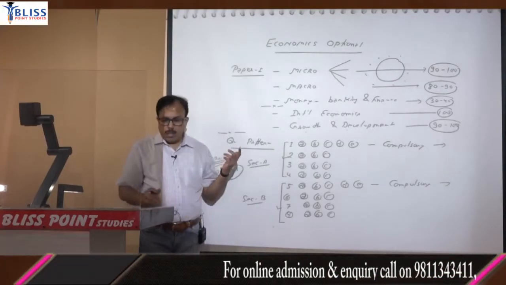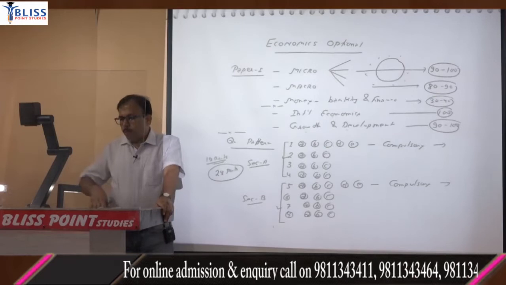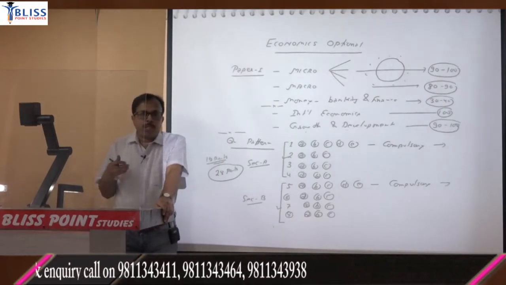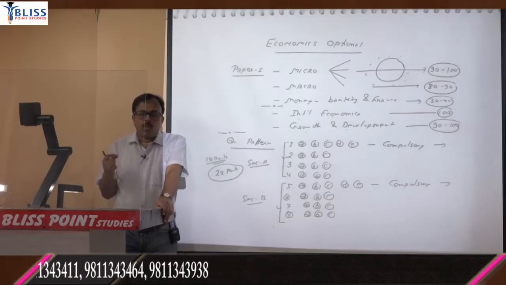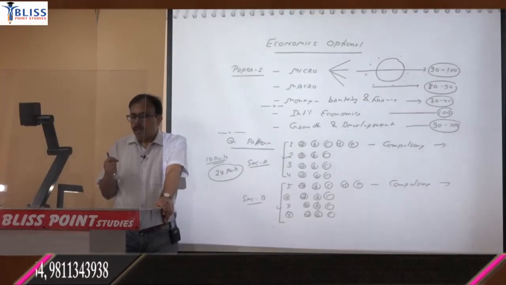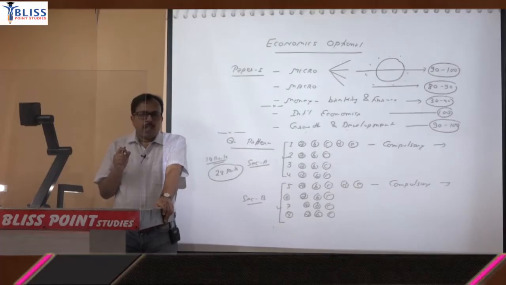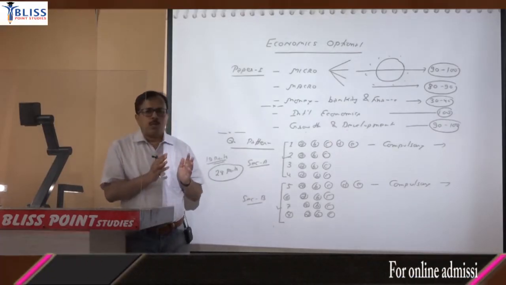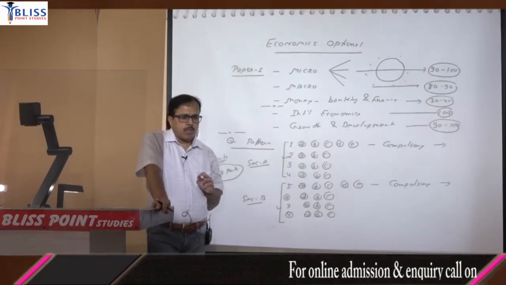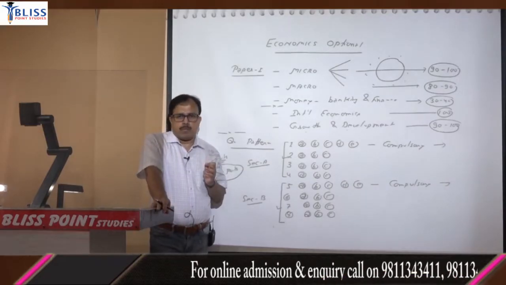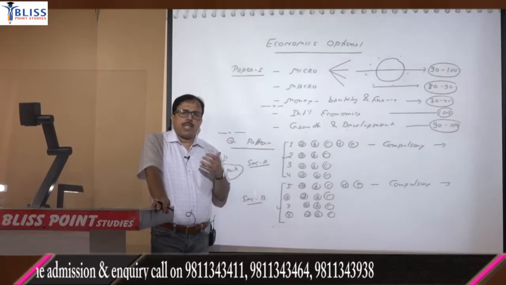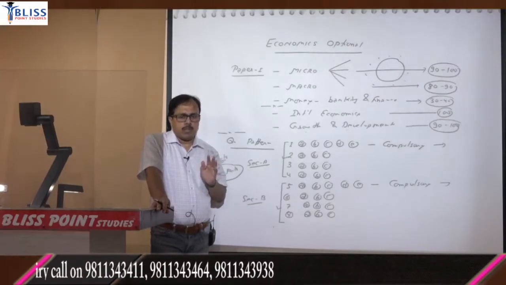Now in paper 1 the approach is more objective in nature, so there is greater objectivity and it requires, we can say, technical answers as well. Technical in the sense you have to write as it has been explained in the core book. So for example, suppose the question is on Bain's limit price. So as Bain has defined the limit price, you have to explain it as it is, don't change the words.